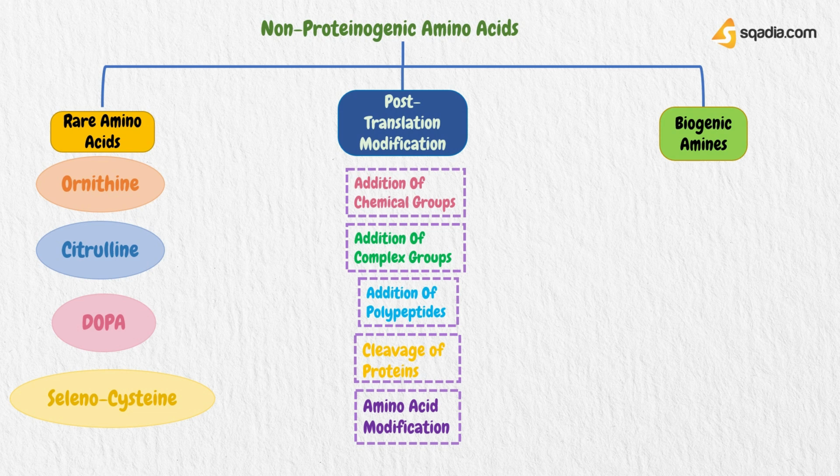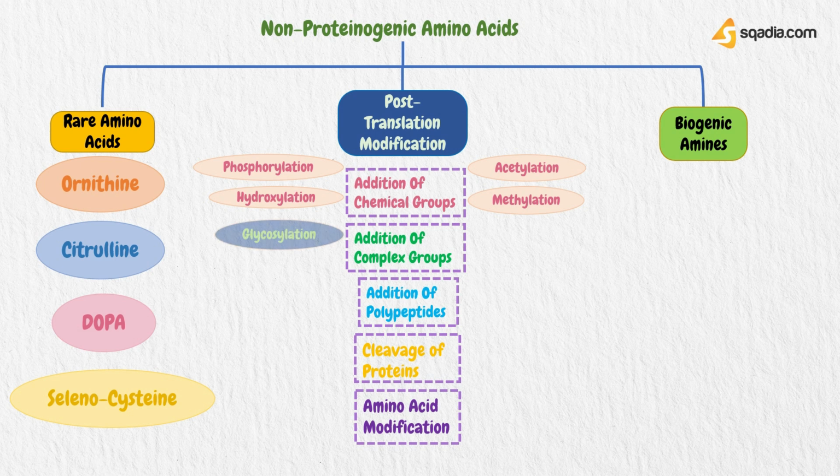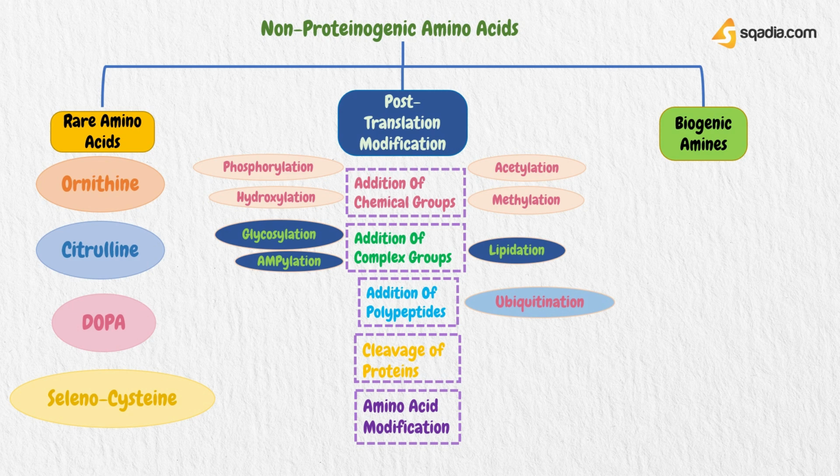Further PTM, which are based on the chemical groups, have phosphorylation, acetylation, hydroxylation, methylation. Complex groups are comprised of glycosylation, amylation, lipidation. Ubiquitination falls in the addition of polypeptides. Proteolysis falls in the cleavage of proteins. Deamidation falls in amino acid modification.